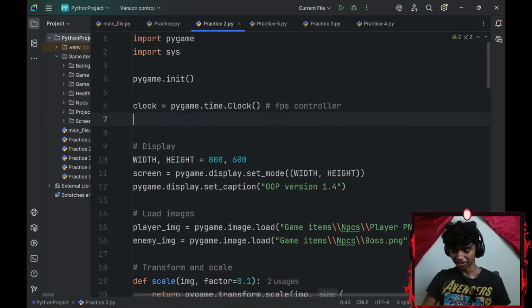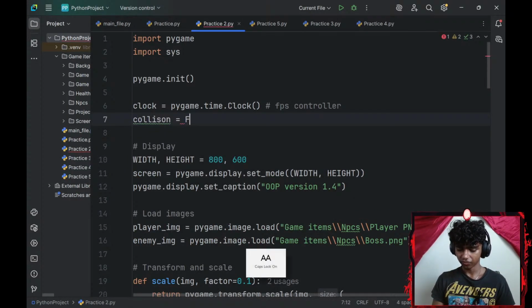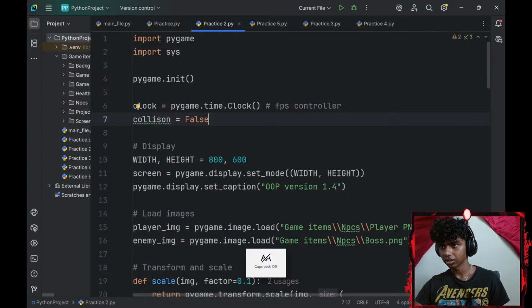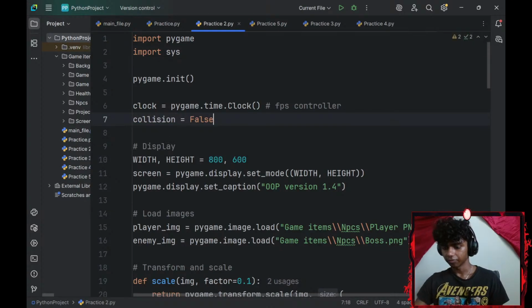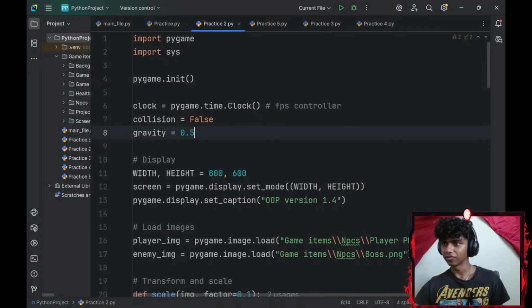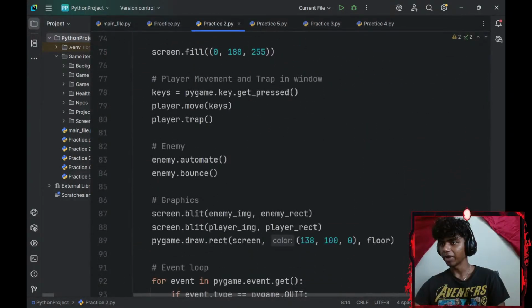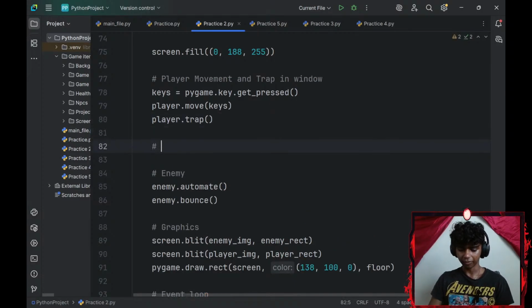Alright, so how did I forget about gravity? Let me go ahead and create a collision variable. I'll set that equal to false because I haven't collided yet. There we go. And then create a gravity variable, set that to 0.5. Now, after I add my player movement, let me go ahead and apply gravity.